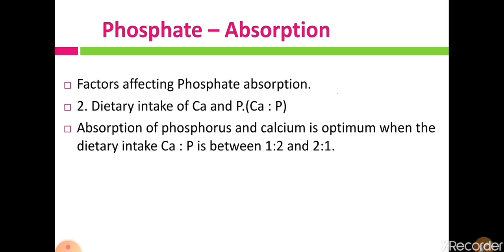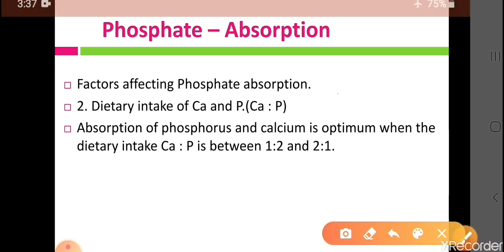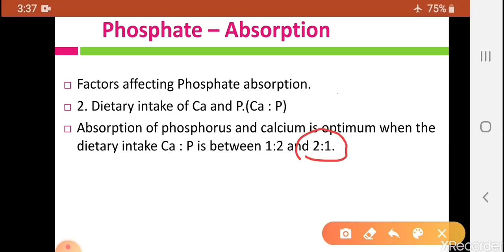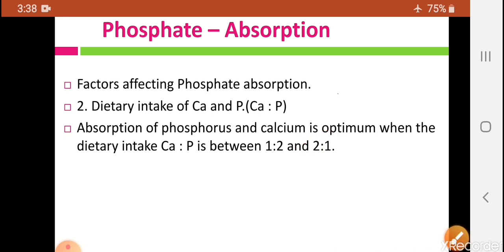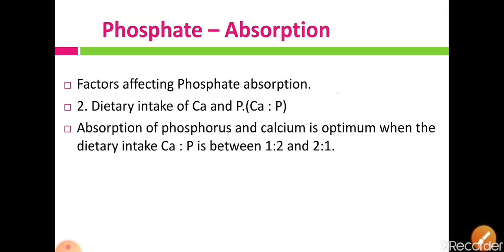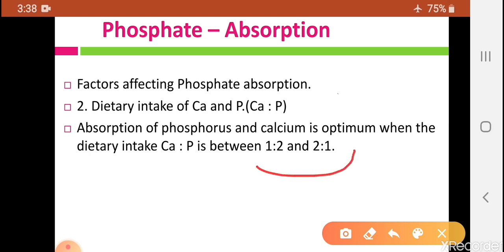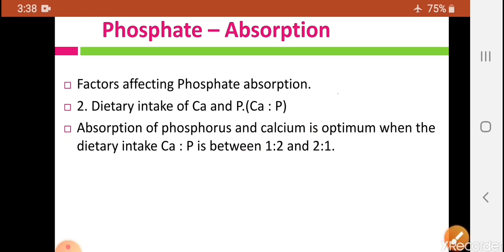And 2:1 means calcium intake is double that of phosphate intake. When this ratio is maintained, phosphate absorption is optimum. Both phosphate and calcium absorption are maintained or promoted.